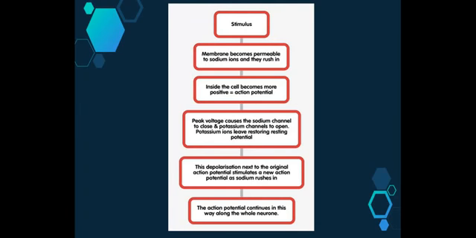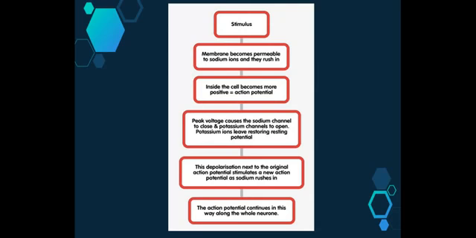So the peak voltage causes the sodium channel to close and the potassium channel to open. So that goes back to the other image where we had a look at the different colored circles and whether they move in or out. So potassium ions then leave the cell, restoring the resting potential.